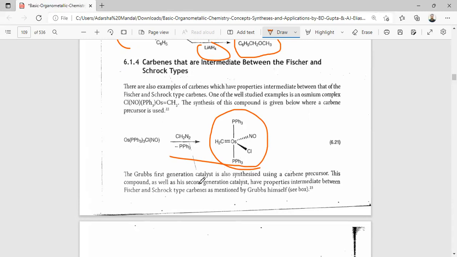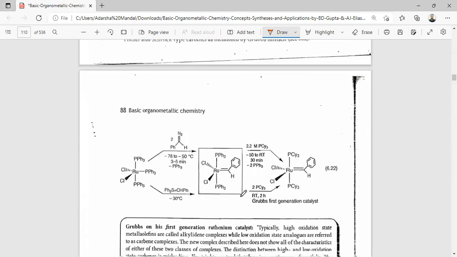The Grubbs first generation catalyst is also synthesized using a carbene precursor. This compound as well as the second generation catalyst have properties intermediate between Schrock and Fischer carbenes, as mentioned by Grubbs himself.